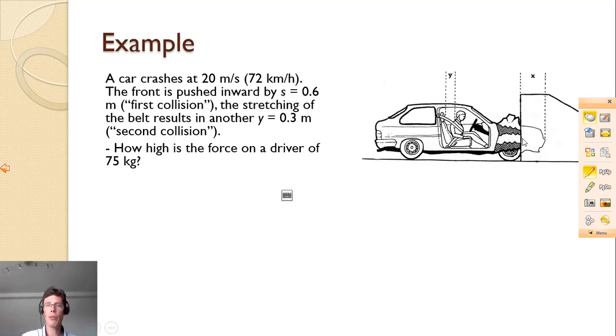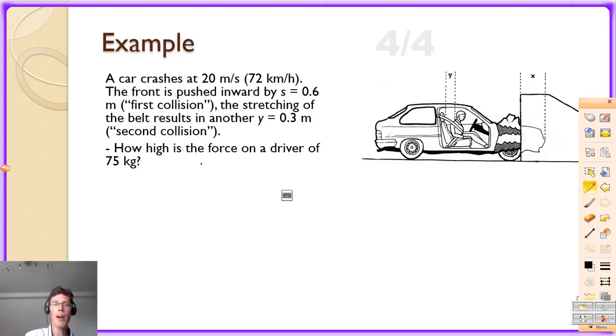So the first braking happens over 0.6 meters. That's the first collision. Then when that has happened, the safety belt stretches by 0.3 meters. That's the second collision. I want to know how high the force is on the driver if he weighs 75